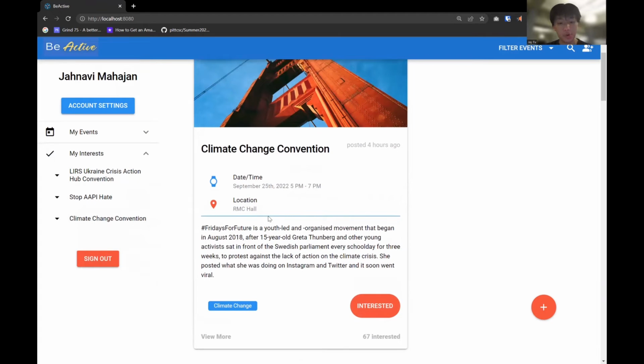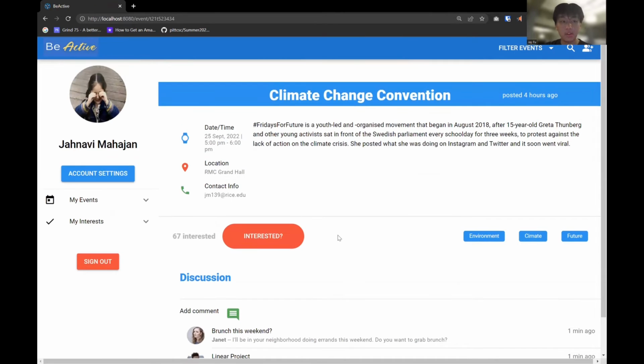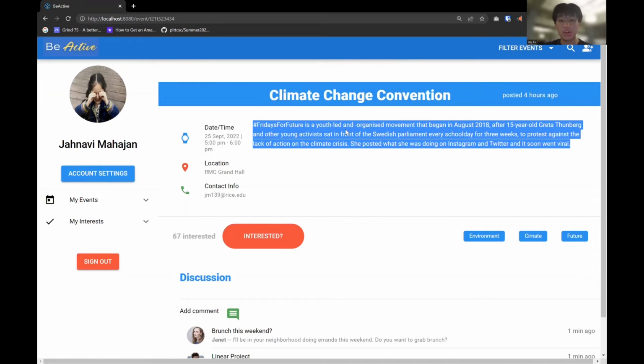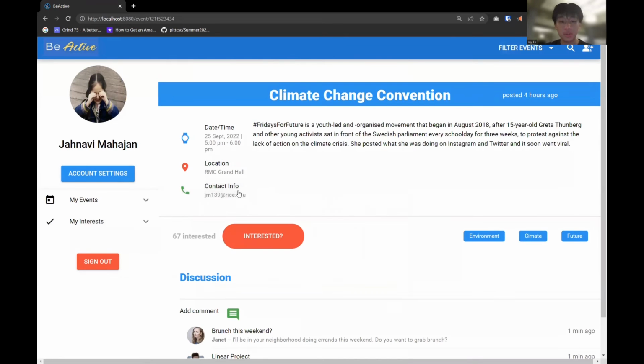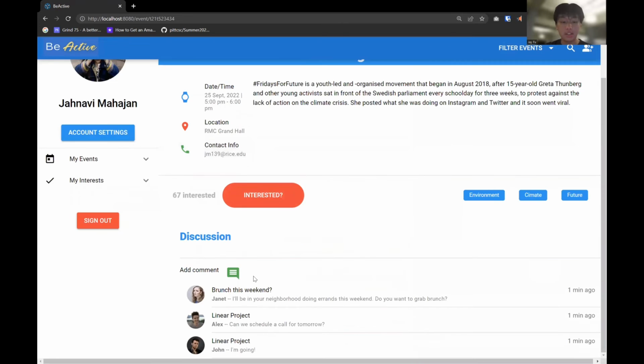If they're not sure or they just want to learn more about the event, they can just press the View More button here. And so this brings up a full page of the event. So a description, if the full description didn't fit on the previous page, the contact information of the poster, if they chose to include it, the amount of people interested, and a discussion so they can talk with other activists.